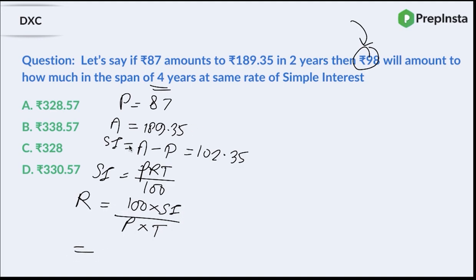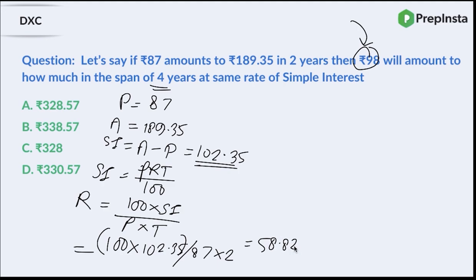So in the first case, what was the SI, guys? The SI was 102.35. And what was the principal amount? It was 87 and the time was 2 years. Yes. So on solving this, what I'll get is the rate of interest to be 58.82 percent, right? So that is the rate of interest.